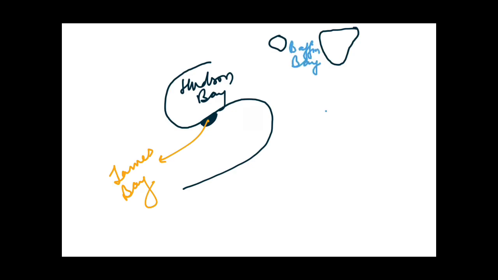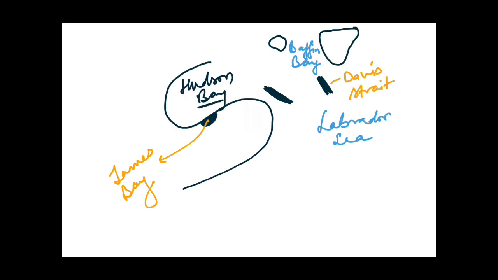After that we read that here lies Labrador Sea which is a part of Atlantic Ocean, and here lies Davis Strait which is connecting Baffin Bay and Labrador Sea. And we also read about Hudson Strait, which is also connecting the two water bodies, that is Hudson Bay and Labrador Sea.